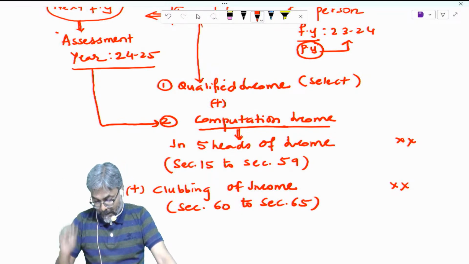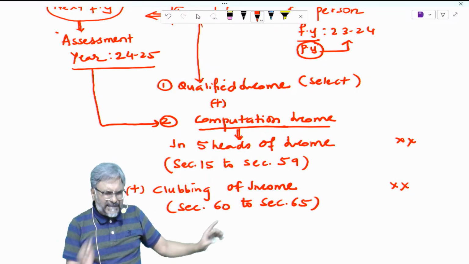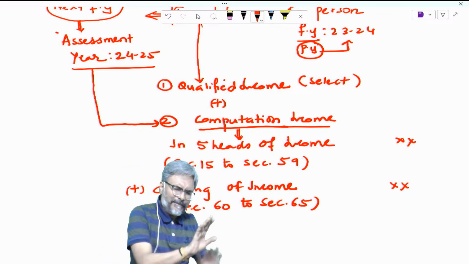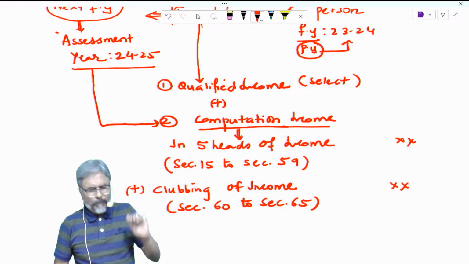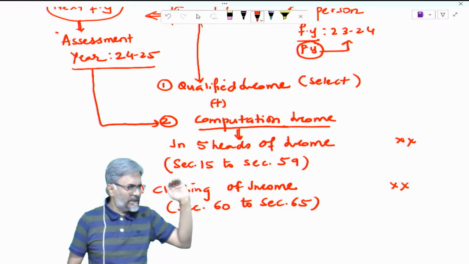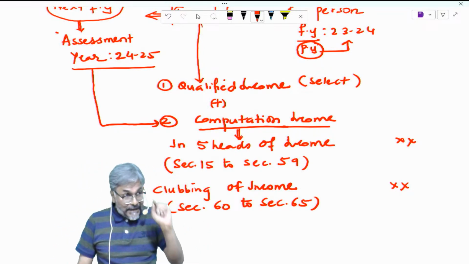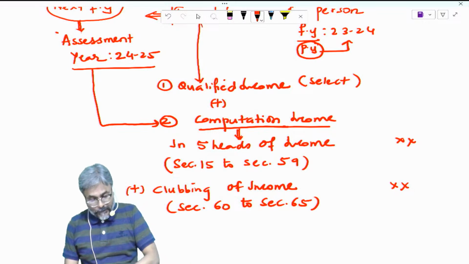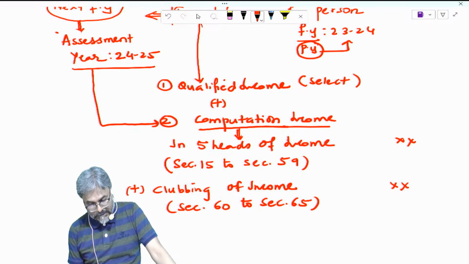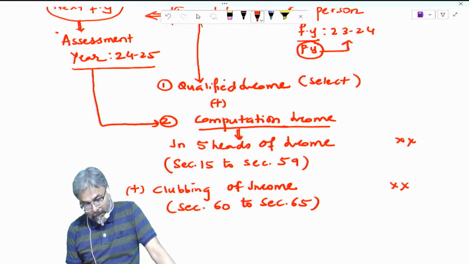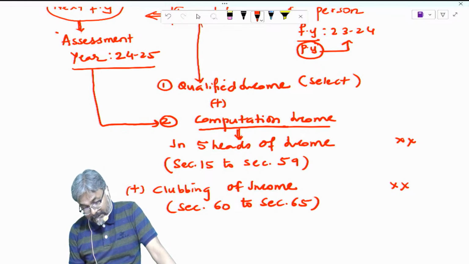Now, students, after this, section 66 to section 69, ignore for the time being. More for final CA, 66 to 69D. Then, students, comes a very important topic for your syllabus, which is set off or carry forward and set off of losses.